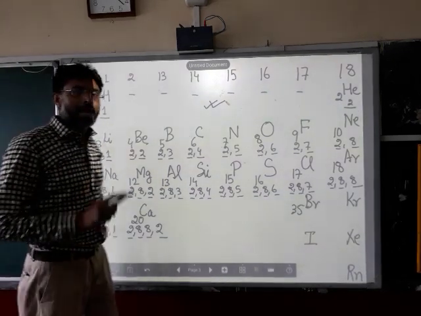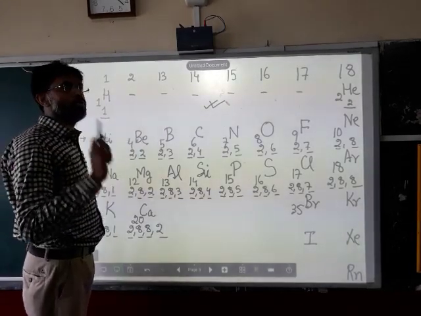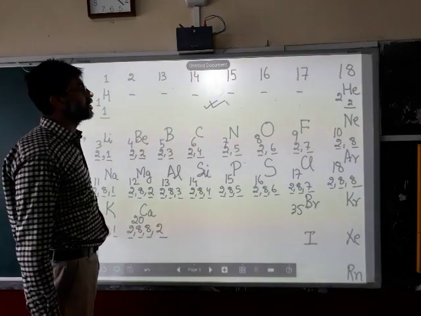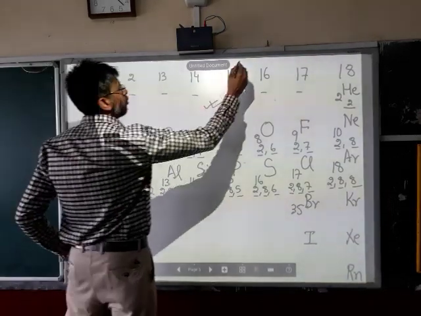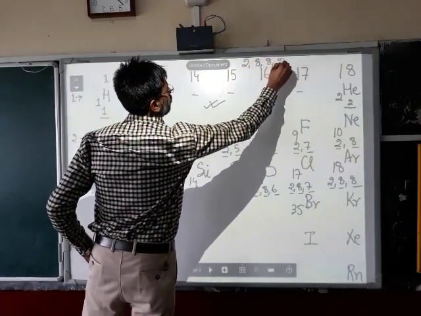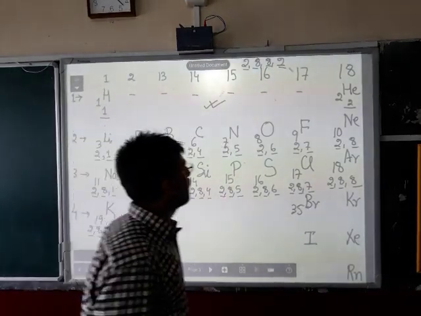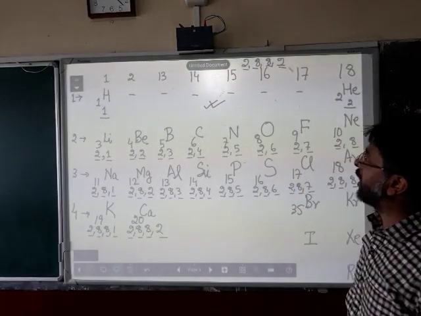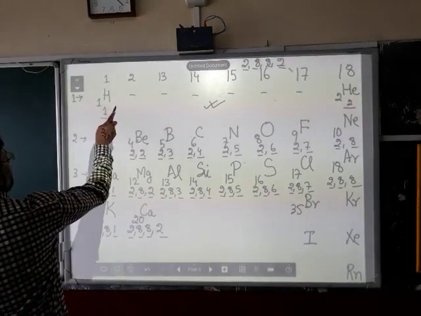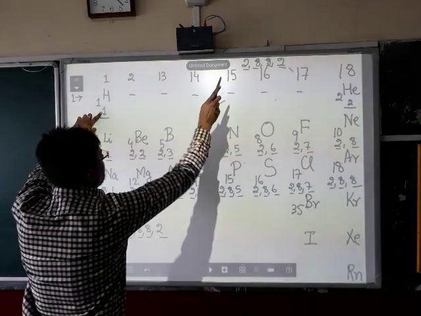Now when you were in class 8, I explained to you how to write the electronic configuration of elements on the basis of a rule which is called the magic number rule. The magic number rule goes like this: 2, 8, 8, 2. This is the rule you have to follow to write the electronic configurations of the first 20 elements. If you look at hydrogen, whose atomic number is 1, its electronic configuration is 1, 1 electron in the first shell.